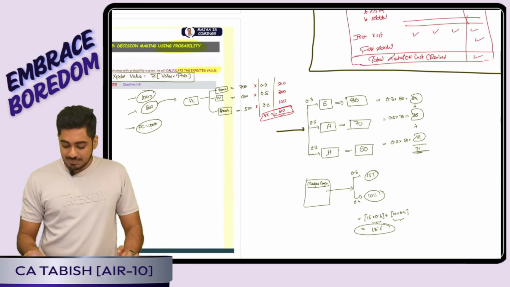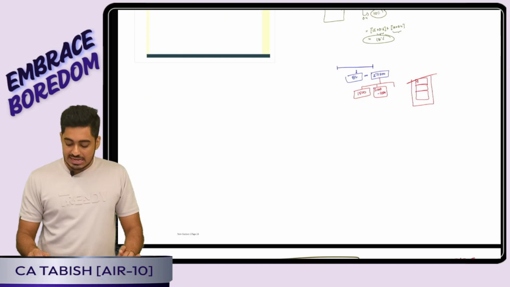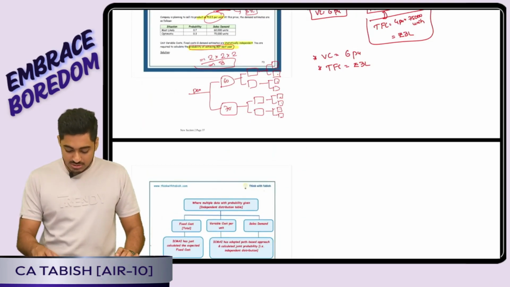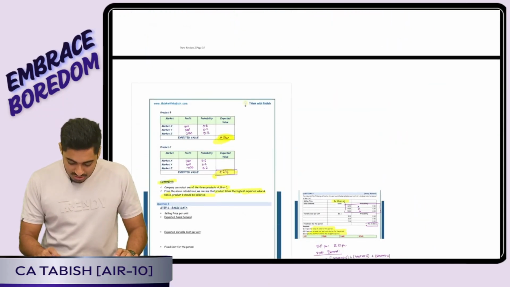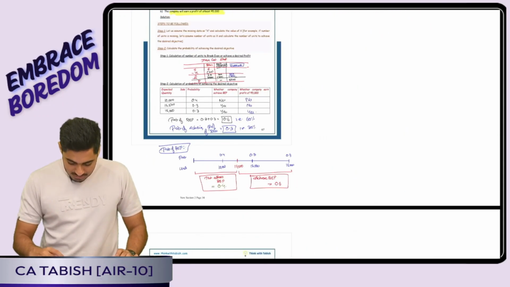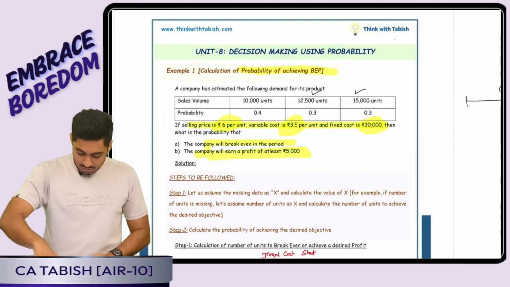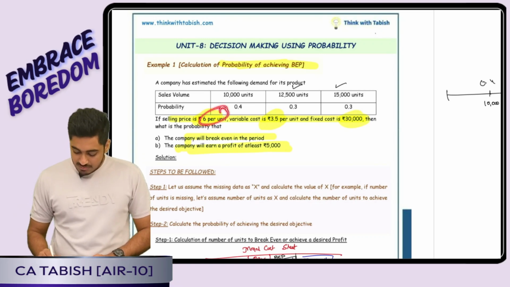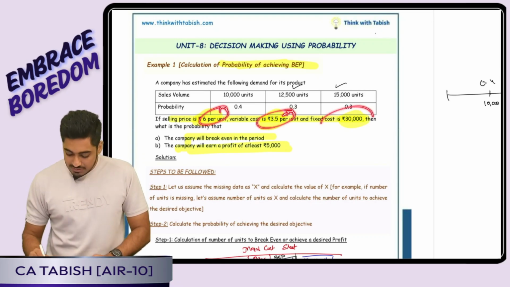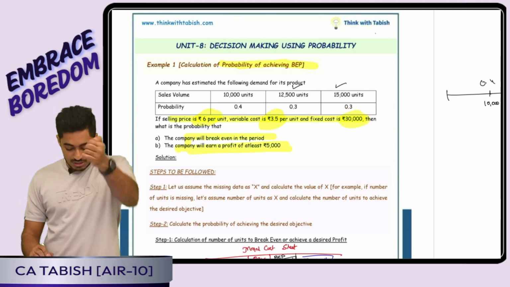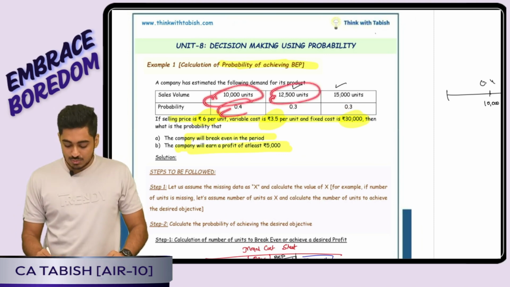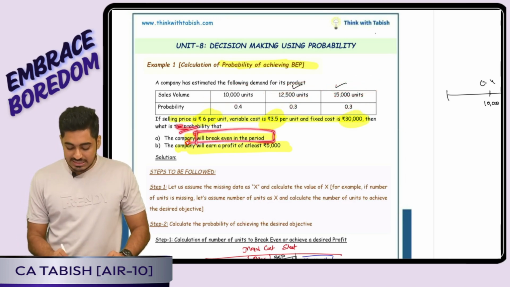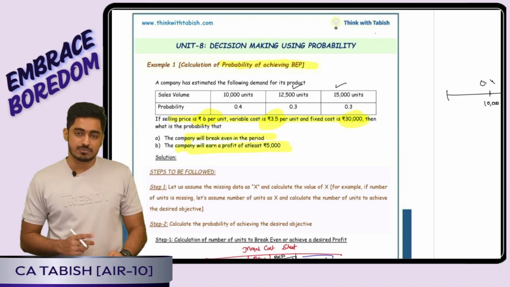Then we had a type 2 question, asking to calculate the probability of achieving BEP or the probability of achieving a profit of 10,000. To show you a very simple example, look at example number 1. The question told us selling price is 6 rupees, variable cost is 3.5, that means contribution is 2.5, and fixed cost is 30,000. But the number of units can be 10,000 with 40% chance, 12,500, or 15,000. The question is asking what is the probability that we will achieve BEP or achieve a profit of 5,000.